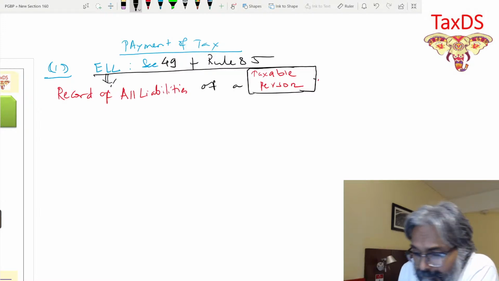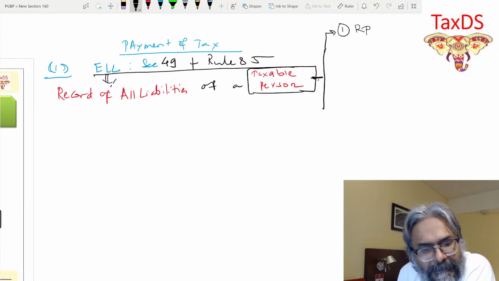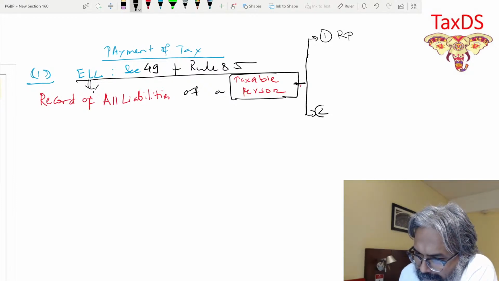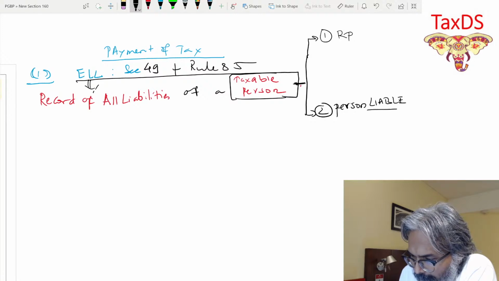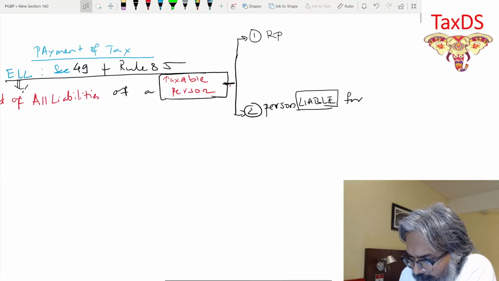Who is a taxable person in this context? One is, as you know, the registered person himself, who is a taxable person. Goes without saying. At the same time, there is a second category also. Who is in the second category? The person who is liable for registration, students.